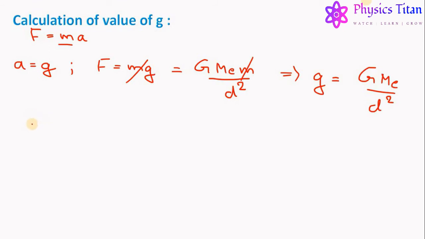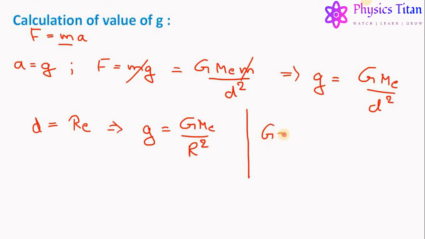Now for an object near or on the surface of the Earth, the value of d becomes the radius of the Earth, which gives us g equals GM_e upon R squared. Now the value of G equals 6.673 × 10^-11 Newton meter square per kg square.